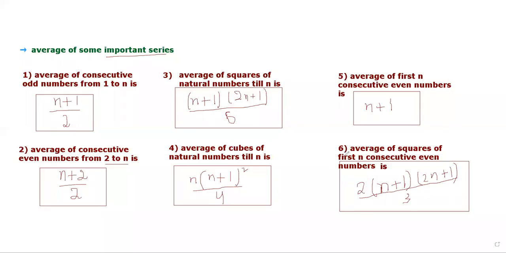So friends, this was the last series of our topic, average of some important series. The average of squares of first n consecutive even numbers is 2n plus 1 into 2n plus 1, that is, 2n plus 1 divided by 3. Here n represents the last number of your series that you want to calculate. Clear, friends? So this was all about average of some important series. If any one of you wants to take a screenshot of it, you can take it.